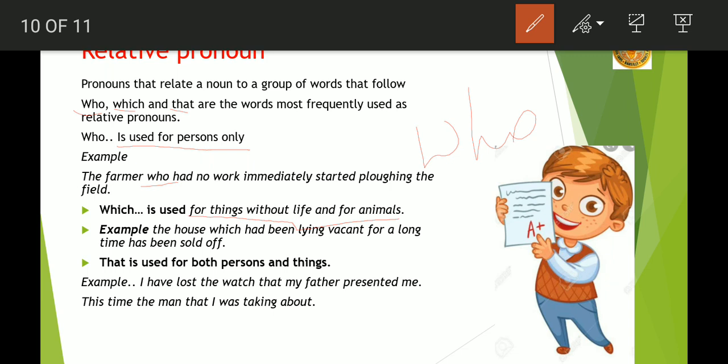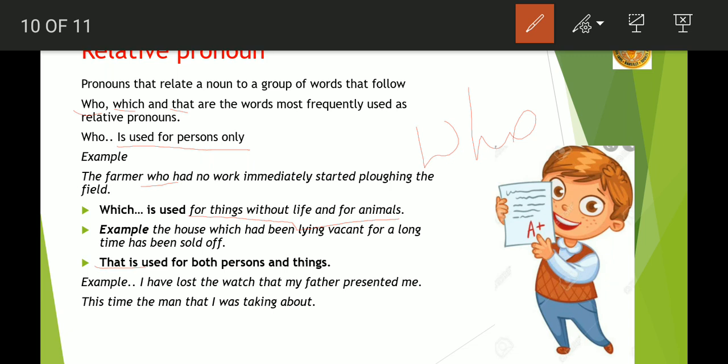Example, the house which had been lying vacant for a long time has been sold off. So here we are talking about a non-living thing and using the word which. Then comes that. That word is used after adjectives in the superlative degree also.